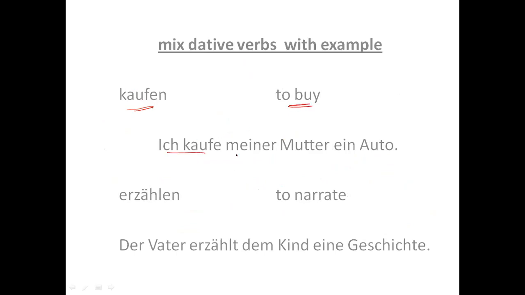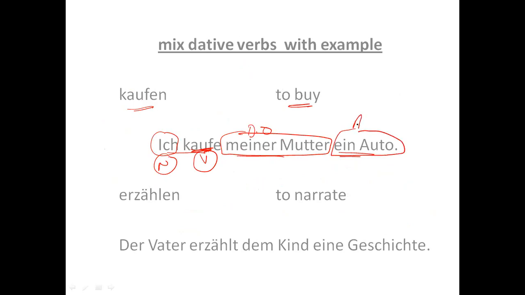So ich kaufe meiner Mutter ein Auto. I buy a car for my mother, right? So here I is nominative, kaufe is verb, meiner Mutter is a dative object, and ein Auto is an accusative object.